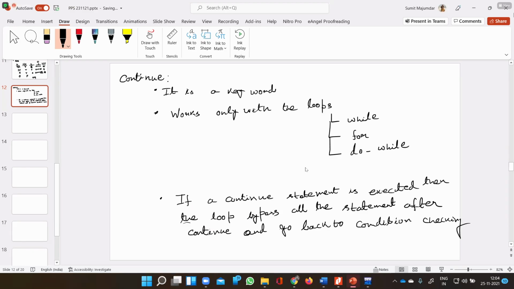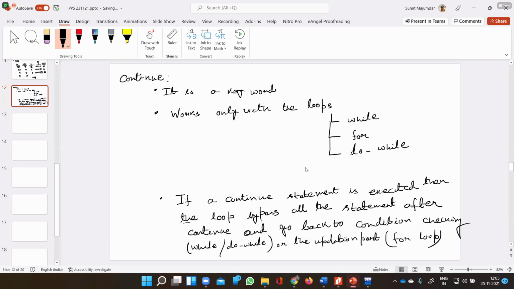This is for condition checking in the while and do while loop, or the updation part, that is for the for loop.